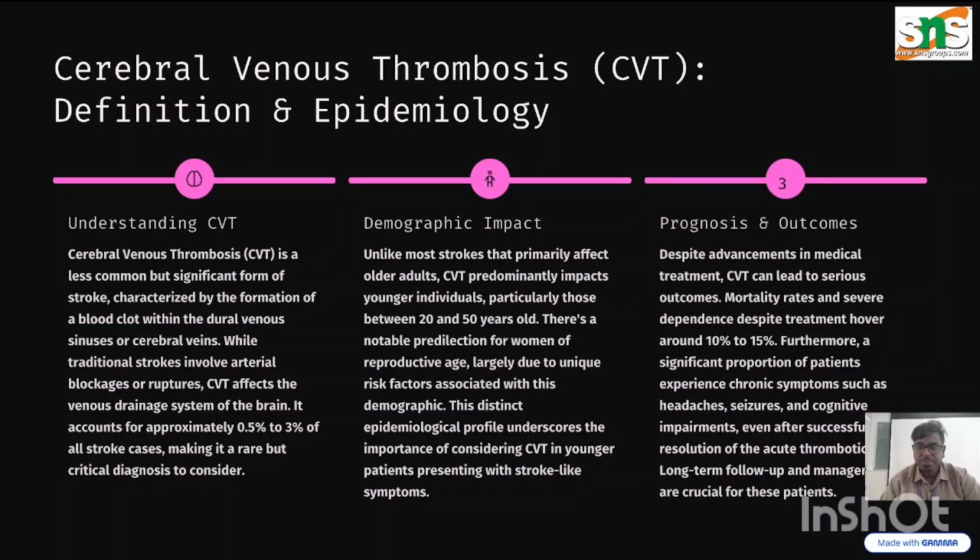with the demographic. So then the prognosis and the outcome: despite advancements in medical treatment, CVT can lead to serious outcomes. The mortality rate, which is known as the death rate, and the severe dependence despite treatment is around 10 to 15 percent. Further, the significance of this condition is that patients may experience chronic symptoms such as headaches, seizures, cognitive impairments, even after successful resolution of the acute thrombotic event.